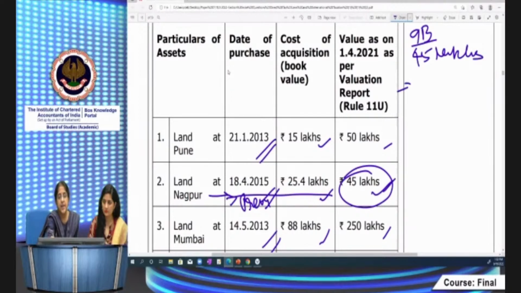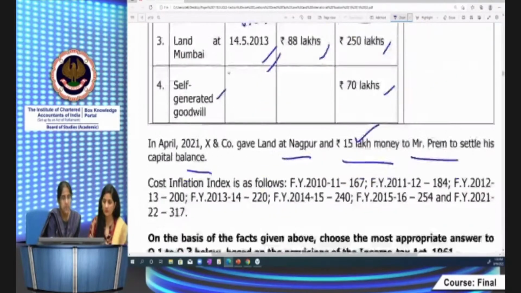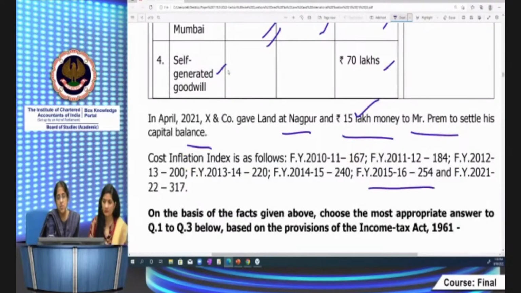I have to deduct the indexed cost of acquisition because it's a long-term capital asset. 25.4 is the cost. Now let me provide indexation. The current year index is 317. The year of purchase is 2015-16, for which it's 254.